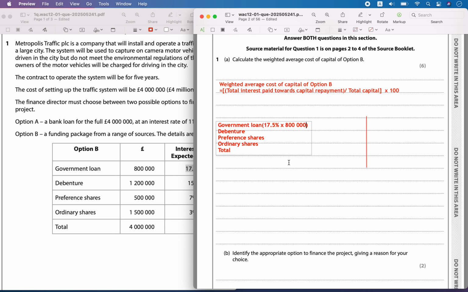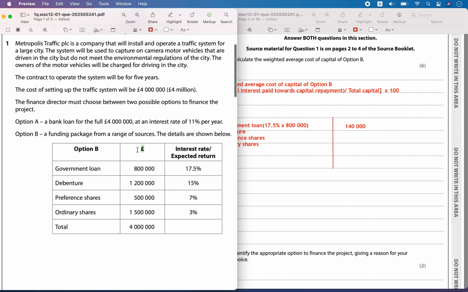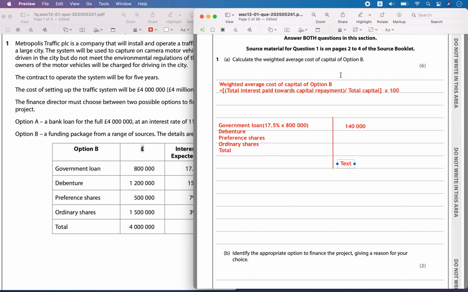17.5% times 800,000, so that is going to be equal to 140,000. 140,000 is the interest paid.